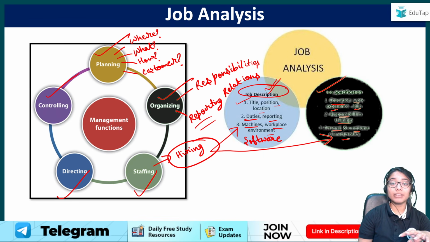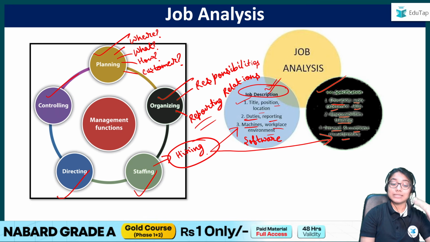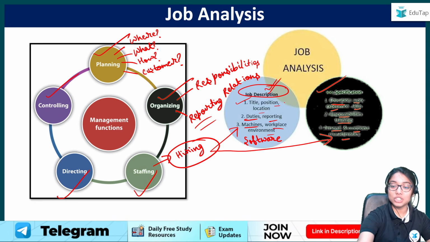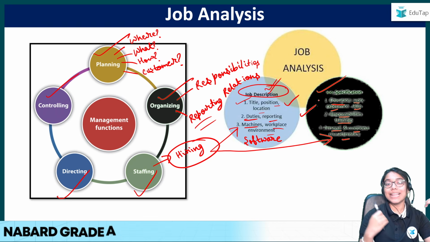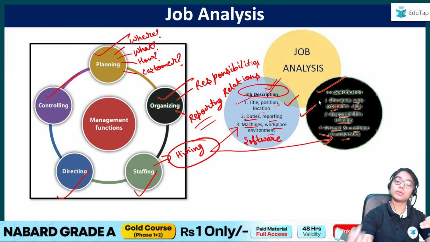And when are we giving this out? When I'm going to hire people. So, staffing is the stage where hiring goes on and JD and JS is given out for that purpose. Because looking at this JD and JS only, I'll get to know if I'm interested in the role which is open and if I'm eligible to fill the application or not.